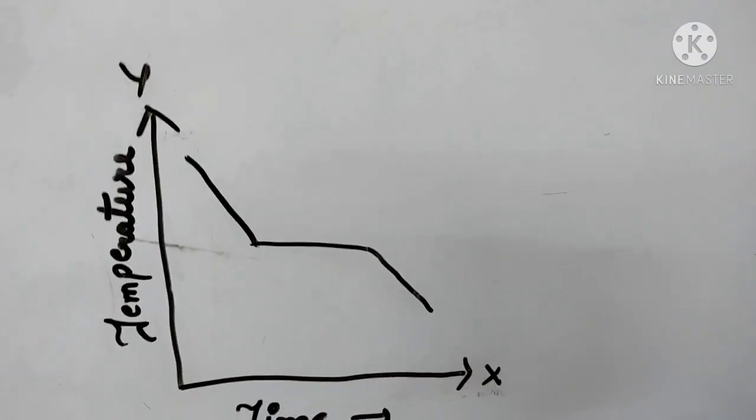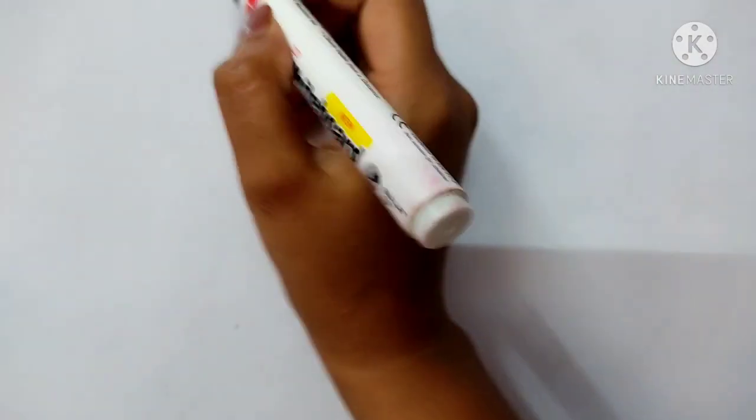Now our next point is that crystalline solids are more stable.